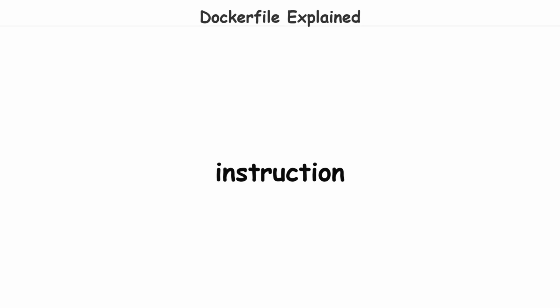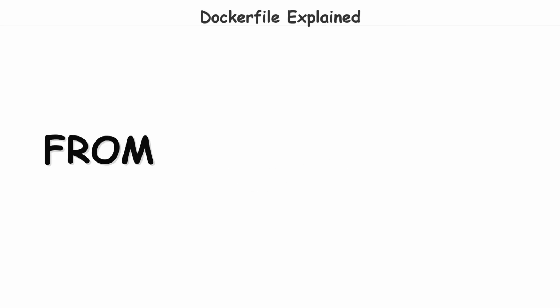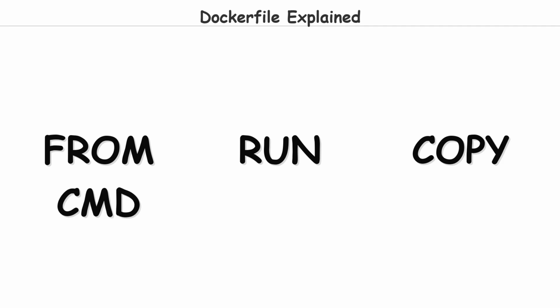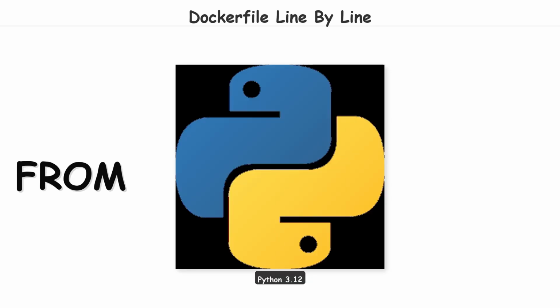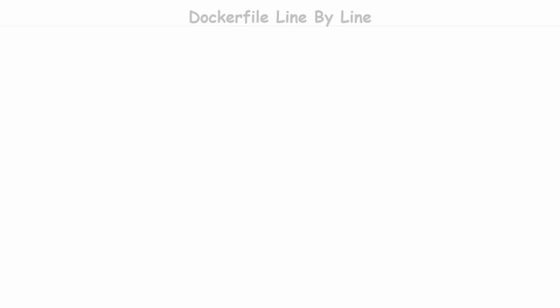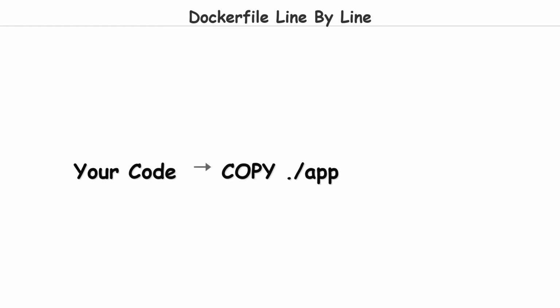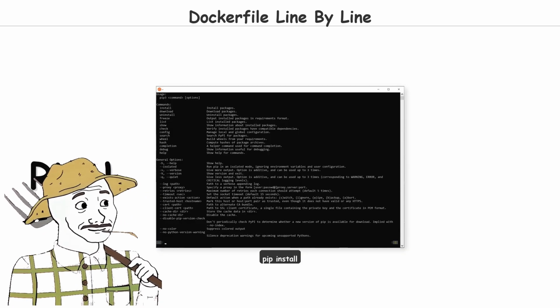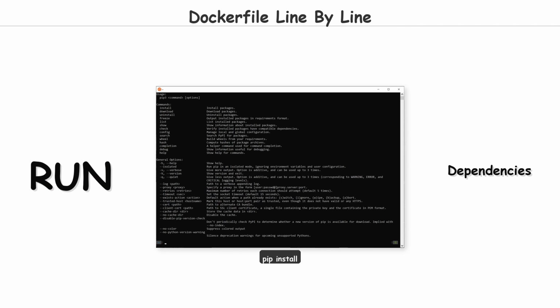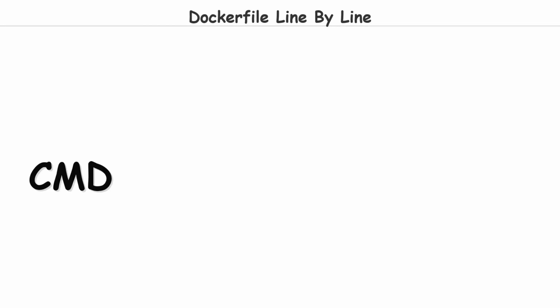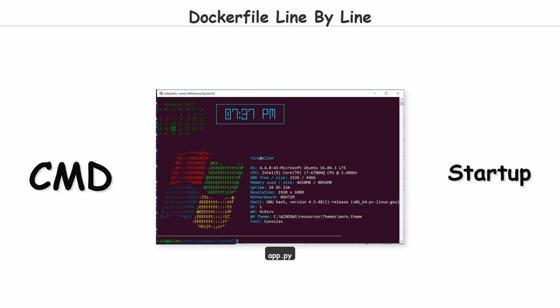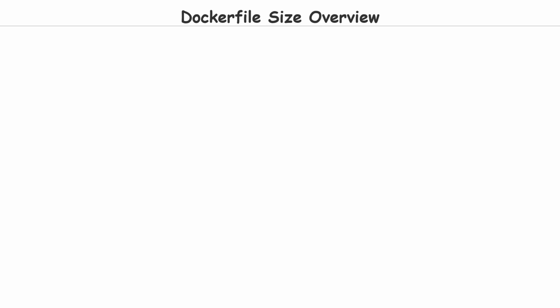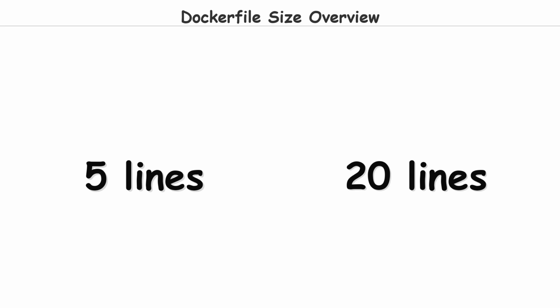Dockerfile. The instruction manual for building an image. It's a plain text file with commands like FROM, RUN, COPY, and CMD that tell Docker exactly how to assemble your image step by step. FROM python:3.12 says, start with the official Python 3.12 image. COPY . /app says, copy my code into the container. RUN pip install -r requirements.txt installs dependencies. CMD python app.py tells the container what to do when it starts. A Dockerfile typically takes 5 to 20 lines.